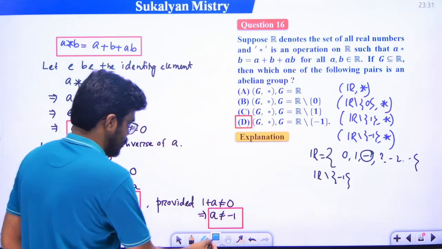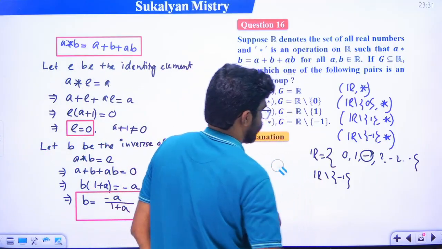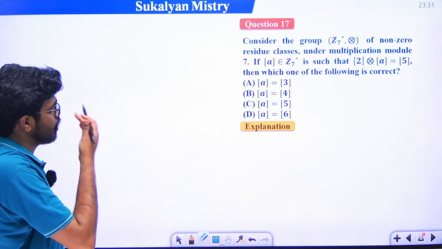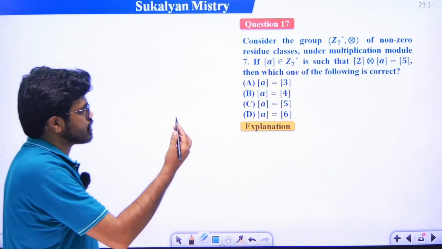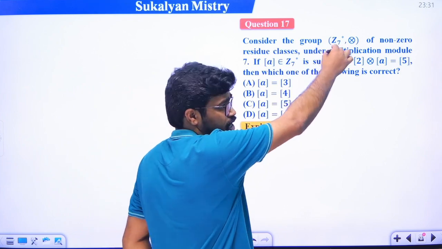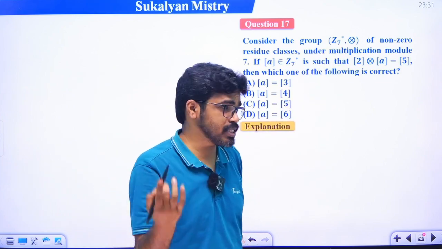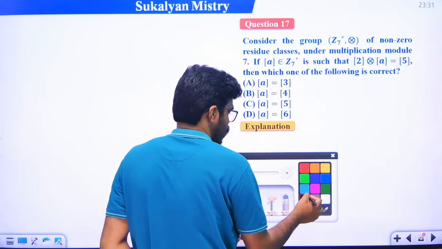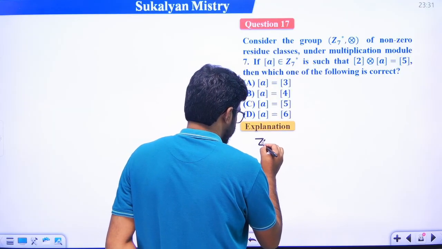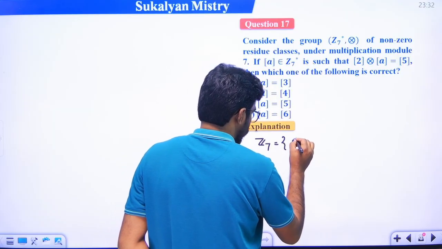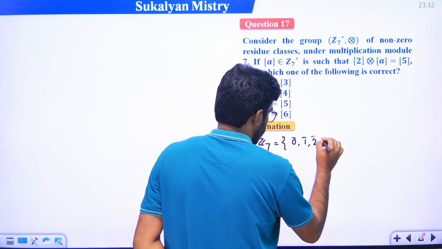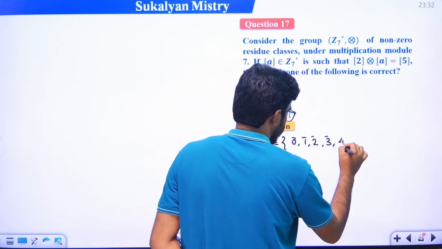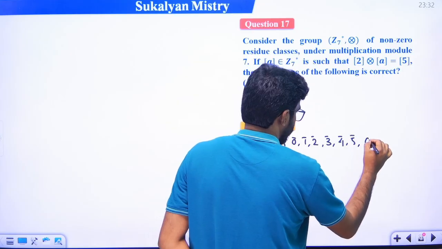Okay, so next problem. Consider the group Z7 star. Z7 star মানে, what are the elements of Z7? Z7 is 0, 1, 2, 3, 4, 5, 6.